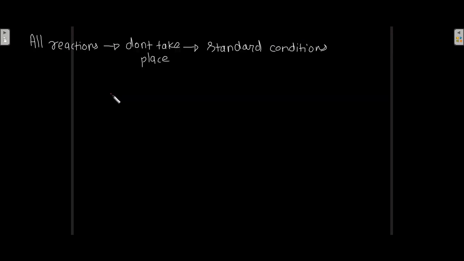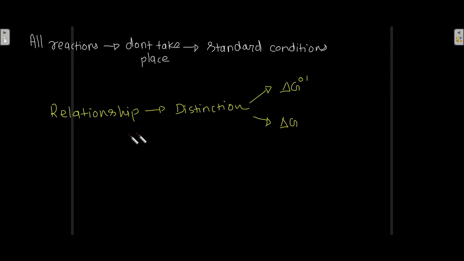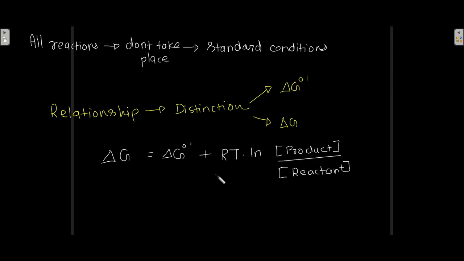Now the thing is that all reactions don't take place in the standard conditions. Therefore, there is a relationship that has been worked out by which a distinction can be made between the actual free energy and the standard free energy. Okay, so this is that relationship. That is, the actual free energy is equal to the standard free energy plus RT into log of concentration of product divided by concentration of reactant.